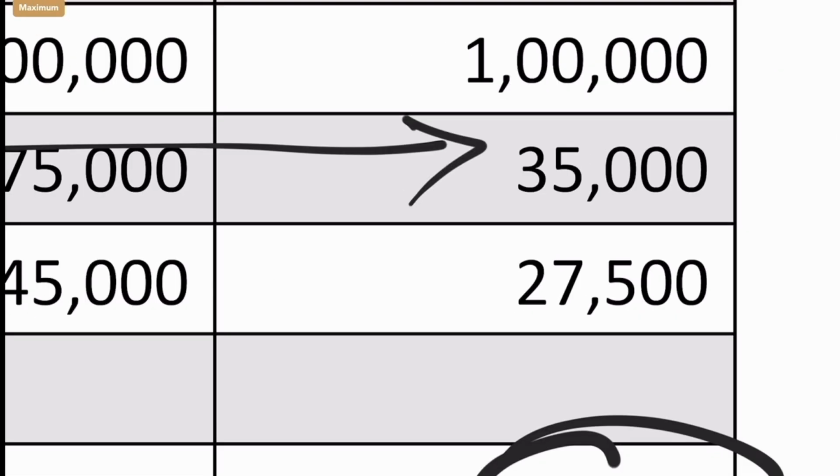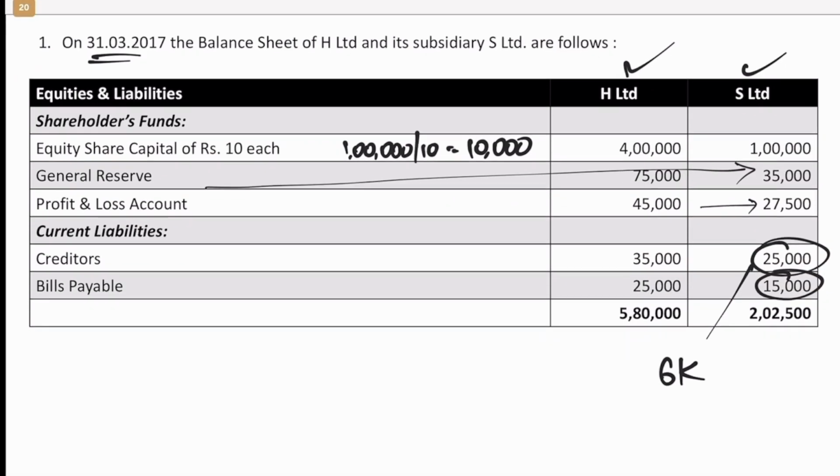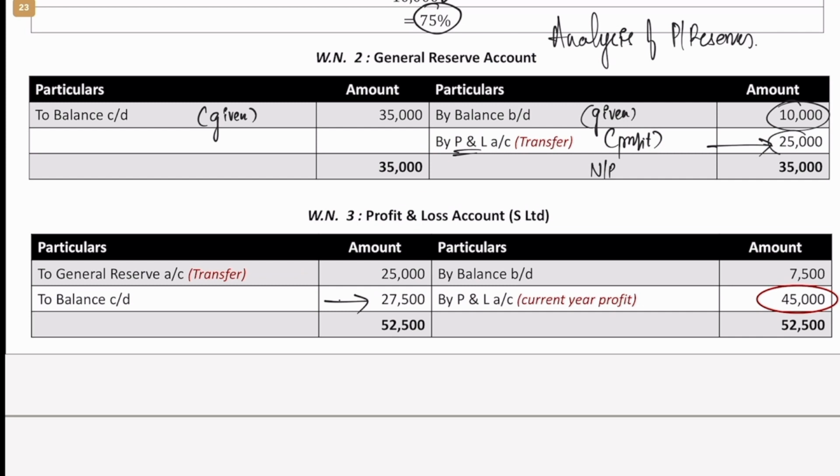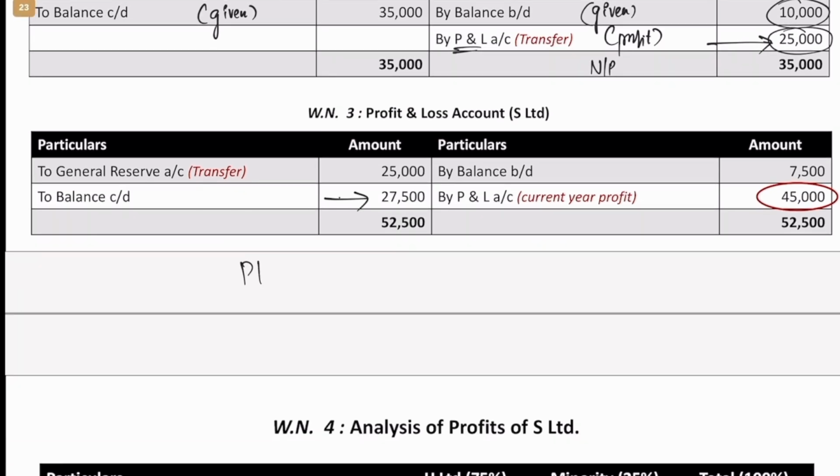27,500 is the closing balance of P&L. So if you see, you will know. Then we also just now identified that some amount from P&L was transferred to GR. In GR we have written by P&L, so the entry would be P&L account debit to GR. So in the P&L account we'll write on the debit side to GR 25,000. We have transferred so much from current year profits to GR.